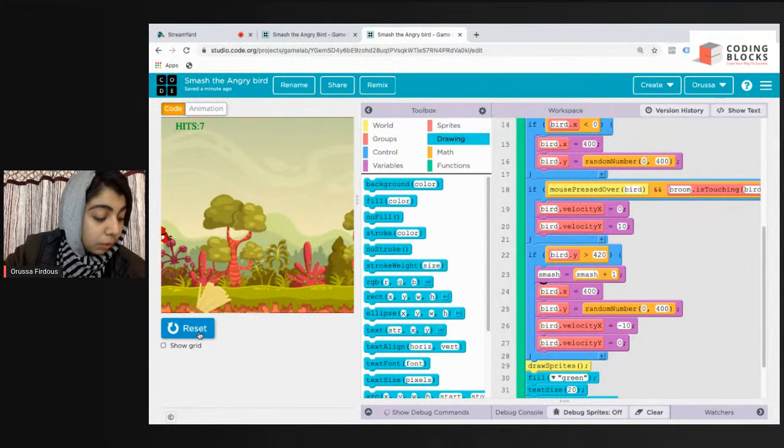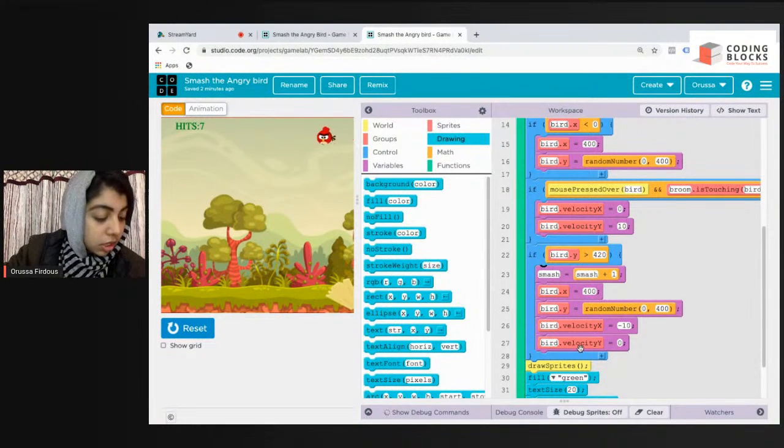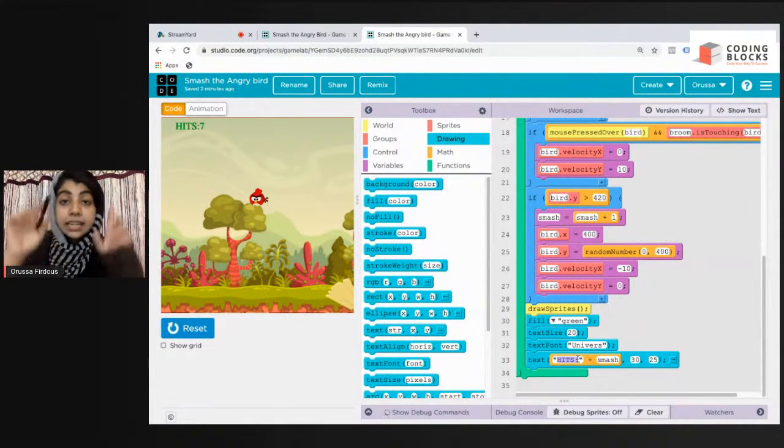So I guess you guys have no doubt. First, tell me if you have a doubt here. After touching my bird, the sprite has gone up and is not coming back because you might not have given bird.velocity as 10, first of all, when your bird is being touched by the broom and the mouse is pressed over the bird. And the next thing, when bird.y is greater, see, you haven't attached the correct blocks. So just rewind back and attach the proper blocks in the proper order. When Mona has added hit plus smash, it comes out as "hit plus smash" written, because you have attached smash inside the double inverted commas.